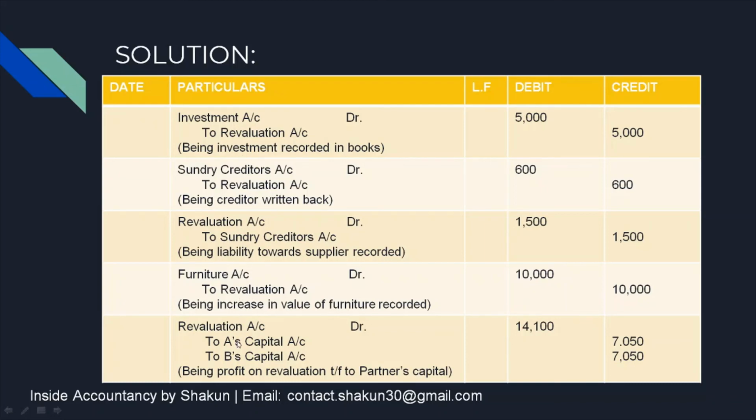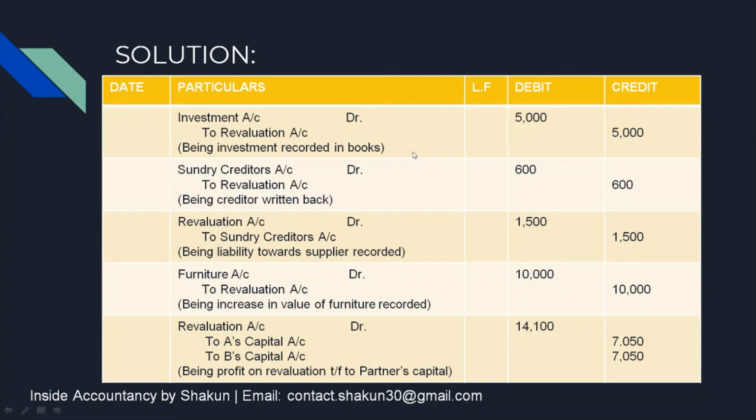Now, the last entry will be passed after passing all these entries and calculating the profit or loss on revaluation. If in the question the revaluation account is not asked, then you can do it directly also. Otherwise, you prepare the revaluation account, find out the profit or loss, and then pass the entry.